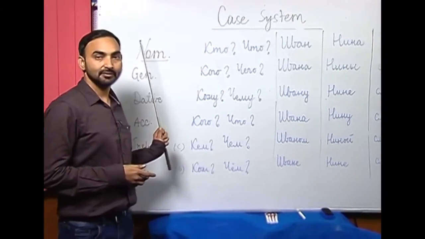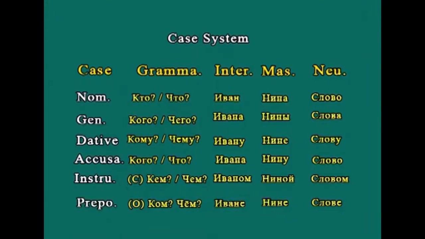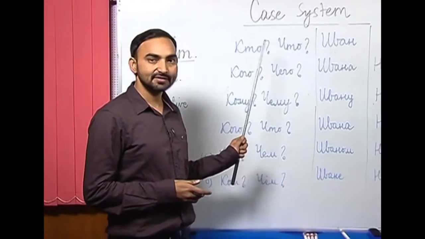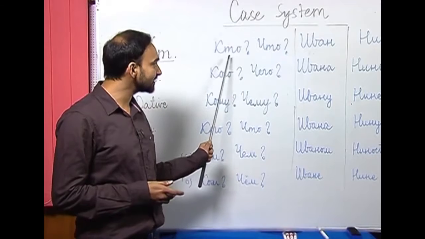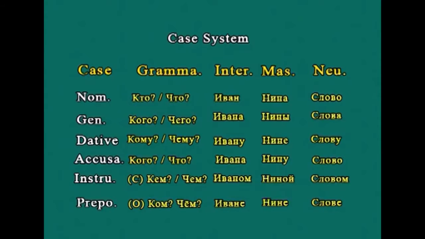For example, the first case in Russian is the nominative case of a noun, pronoun, adjective or number. The nominative case of a noun answers these questions: kto, which is for animate nouns, and shto for inanimate nouns.